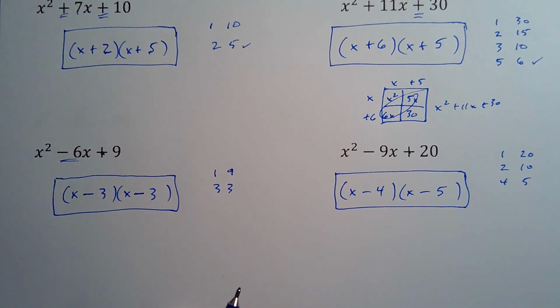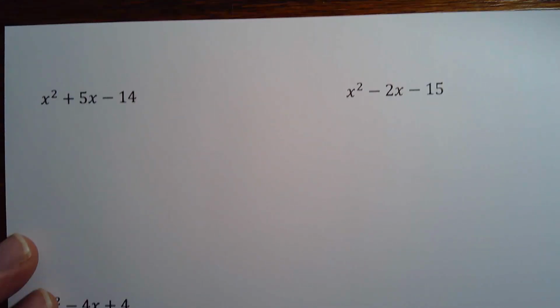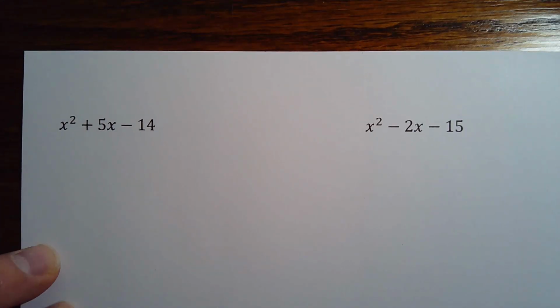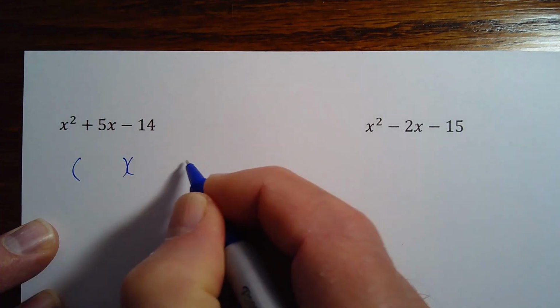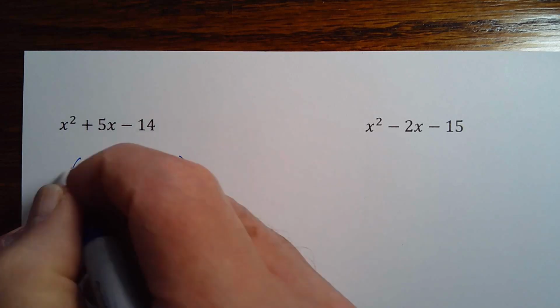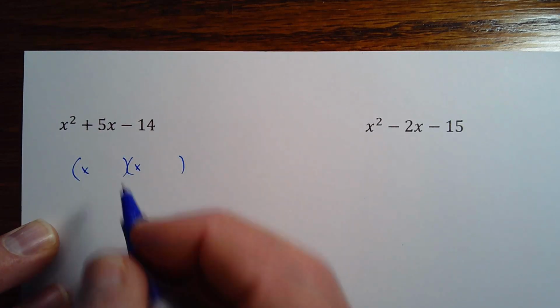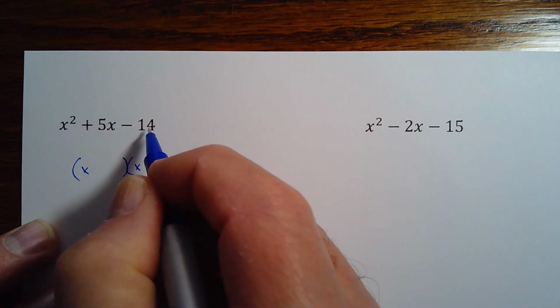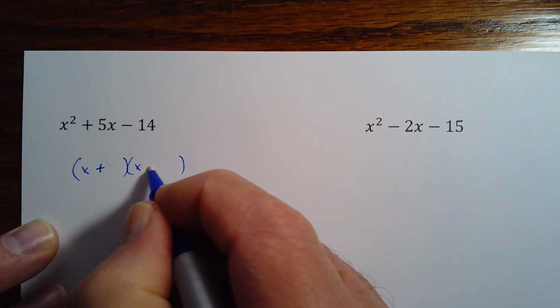Alright, still a couple of variations. Gets a little trickier now with negative last terms. So it's the same process. It's going to be a couple sets of parentheses, x and x for my first ones. And now because this last term is negative, that tells me that one is going to be a positive and one is going to be a negative.